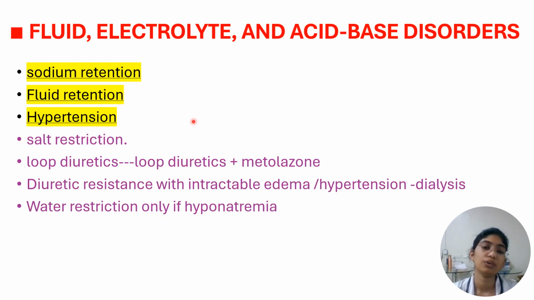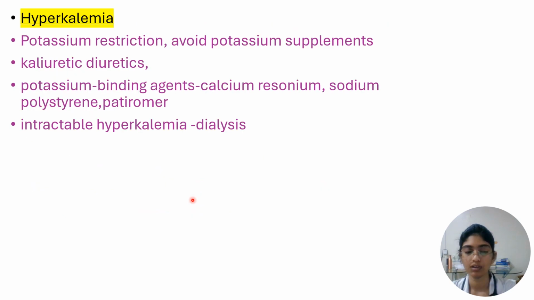In fluid, electrolyte, and acid-base disorders, there is sodium retention and fluid retention leading to hypertension. What can we do for this? Salt restriction, loop diuretics, and if it is not working, then we can add metolazone, which is a thiazide-like diuretic. If there is still diuretic resistance with intractable advanced hypertension, we can go for dialysis. Water restriction is only indicated if there is hyponatremia.